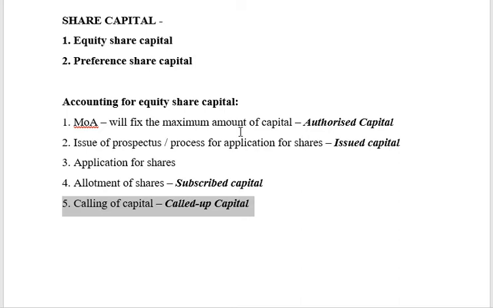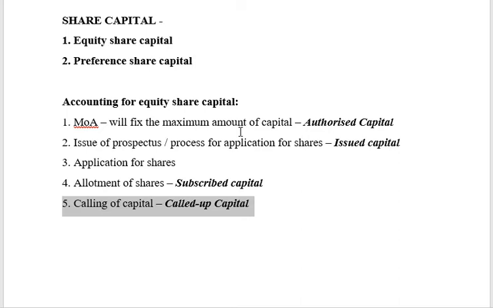Say for example, I said 10 rupees per share. Now I don't need all the 10 rupees. Let us say I will call only 8 rupees. If I have 1 lakh shares, 8 into 1 lakh, 8 lakhs I am going to call. Once you ask for this 8 lakh rupees, whoever has subscribed is going to now pay the amount. That is called up.